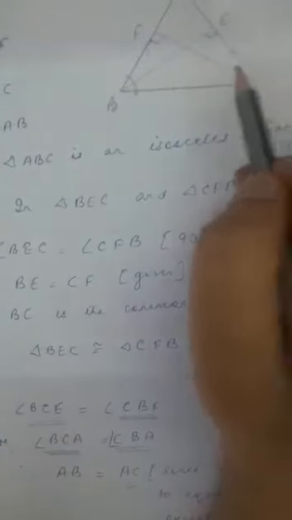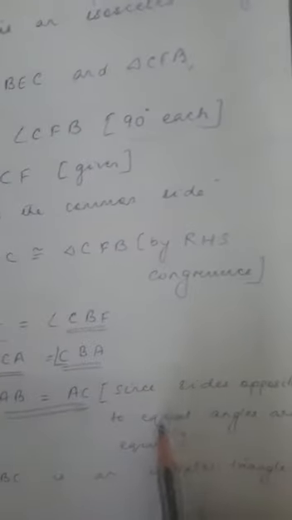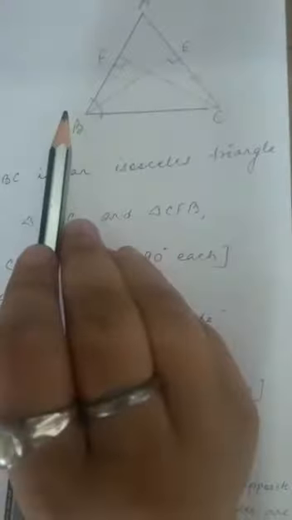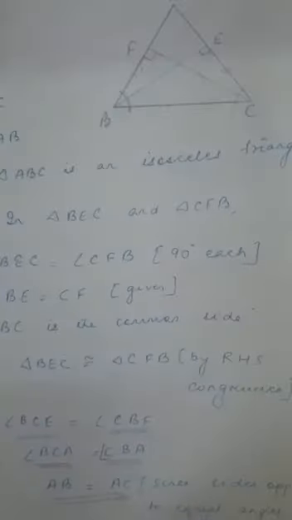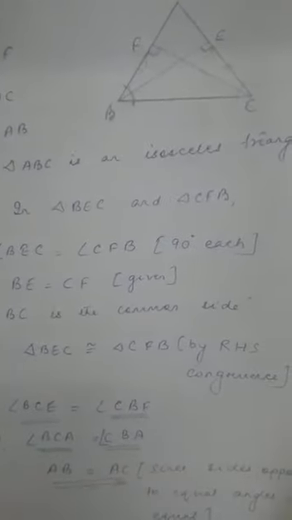So I have written here AC. For angle BCA, the side opposite to this is AB. So I got here AB is equal to AC. Why? Because sides opposite to equal angles are equal. Now since AB is equal to AC, this is an isosceles triangle.